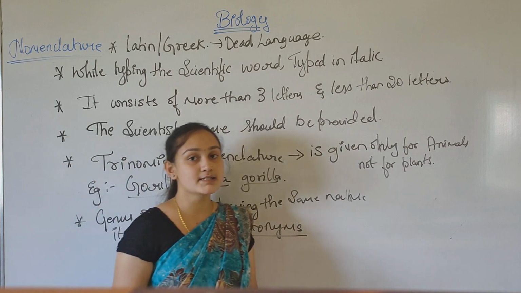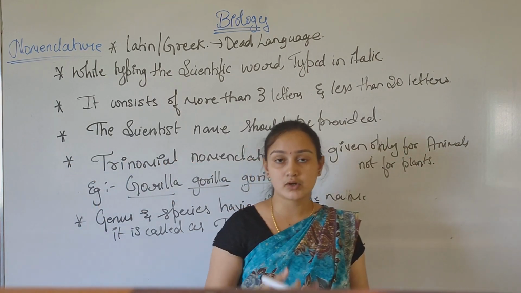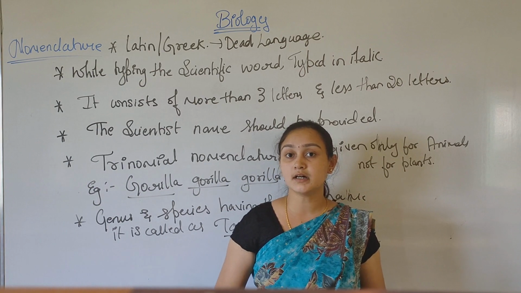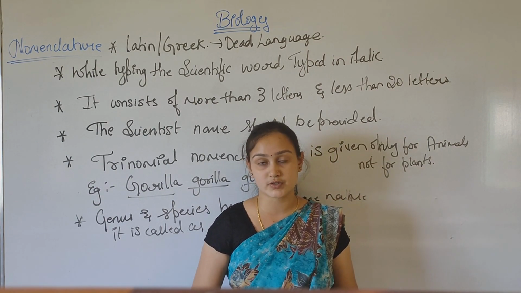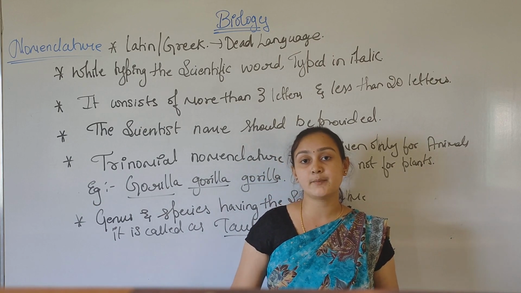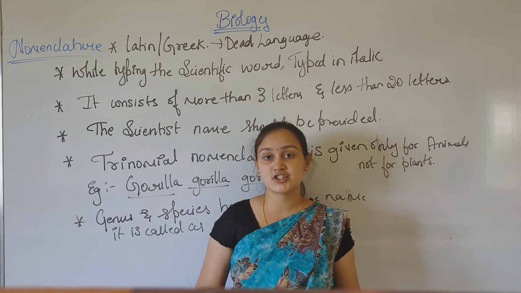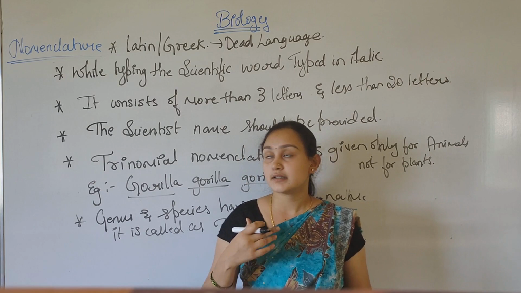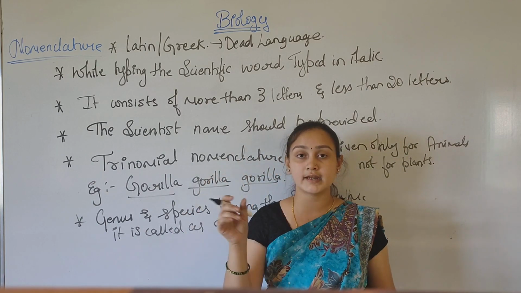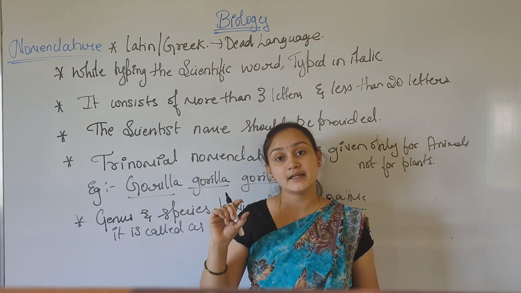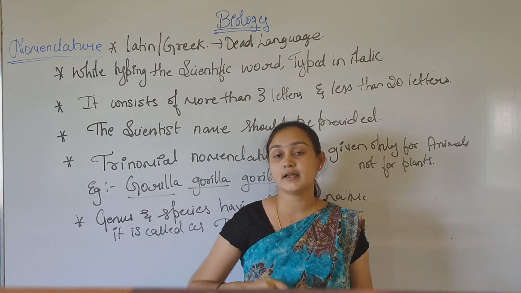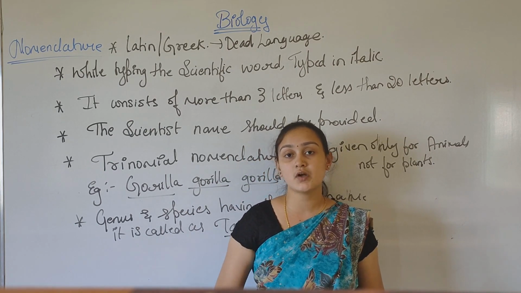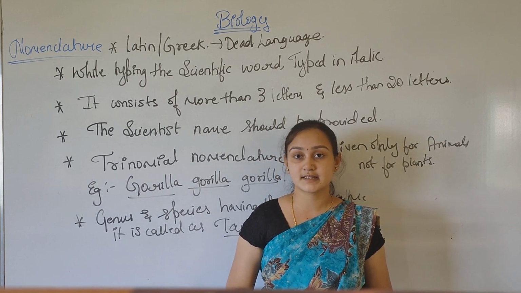In this class we have noted the rules of the scientific naming of organisms. We have studied the binomial nomenclature, the trinomial nomenclature, the different rules, and how we should write the scientific name while writing and while typing. All these concepts we have discussed in this class.